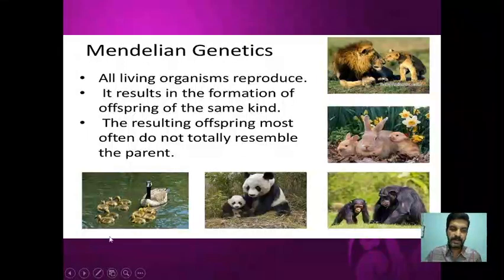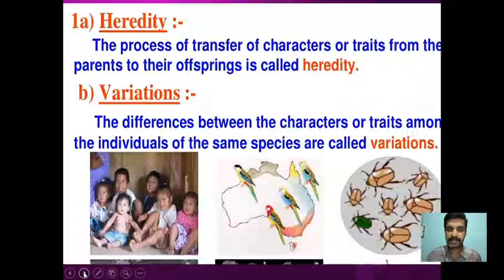Say for example, you see here the duck will produce a duck, a panda will produce a panda, a gorilla will produce a gorilla, a rabbit will produce a rabbit, and a human being will produce a human being. How is it possible? It is possible because the characteristics of an organism are transferred from parents to offspring or progeny, and thereby the continuity of the species is ensured.